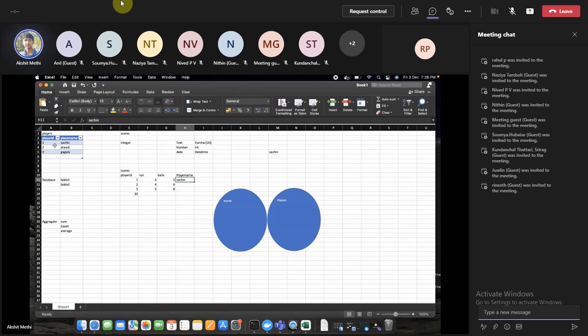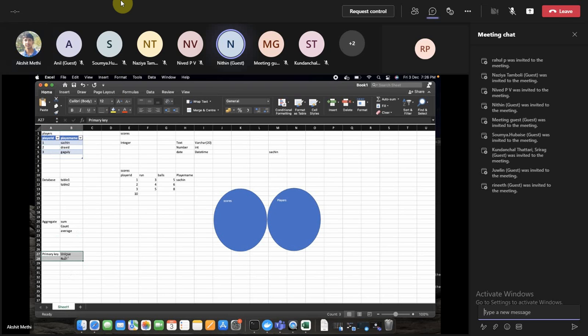So these are the properties of a primary key. A primary key will have unique rows. It cannot be null, because you cannot have nulls in the primary key. So these are the base conditions.